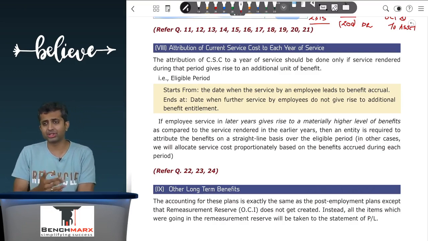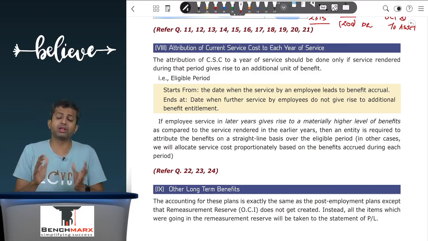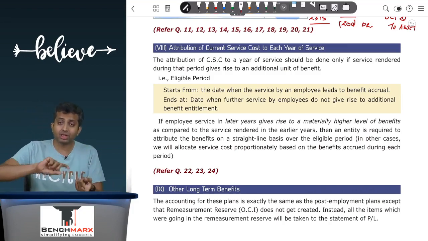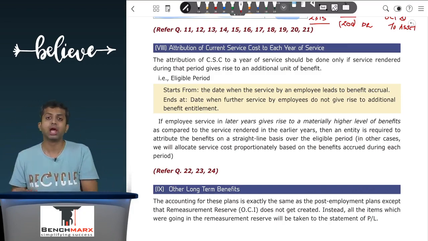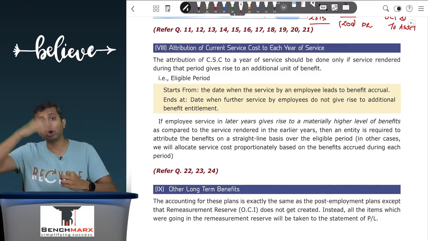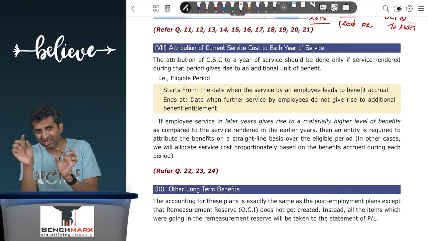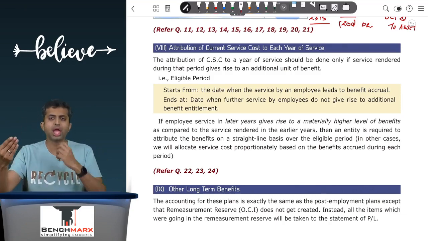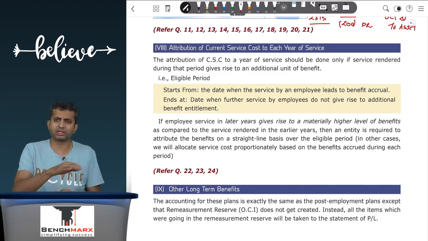So here what happens is, even if he renders the first 10 years, he is entitled to 10% medical reimbursement. But if he renders another 10 years, that is between 10 to 20 as well, and he crosses 20 years of service, he will now get 50%. And hence, the service rendered in the later years, that is the last 10 years, gives rise to a materially higher level, that is 40%, as compared to the first 10 years, which gives rise to only 10%. In such cases, the standard says you do straight lining.